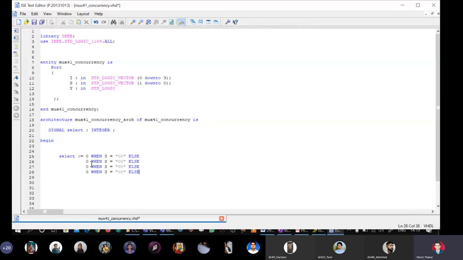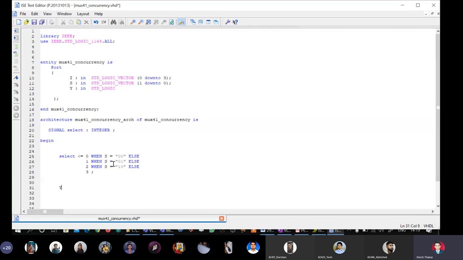Okay, so I will make it 1, 0, 1, 1, 0, 2, I will say 3. Okay, and as I told you in the last combination, you're not supposed to put anything. You can just put a semicolon here. Okay, so now we have defined the dependency of the signal select on the select lines.